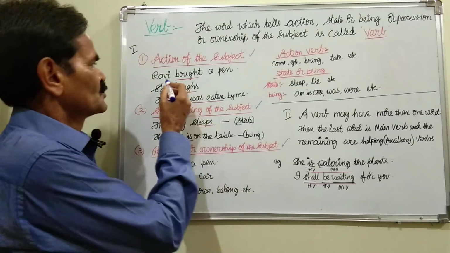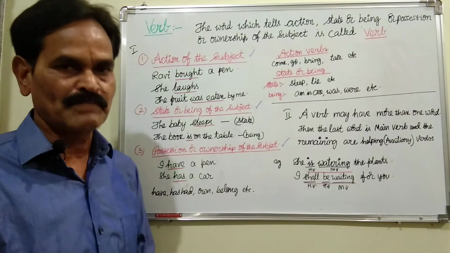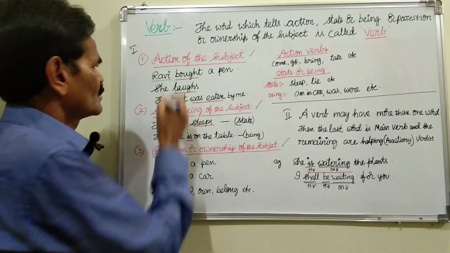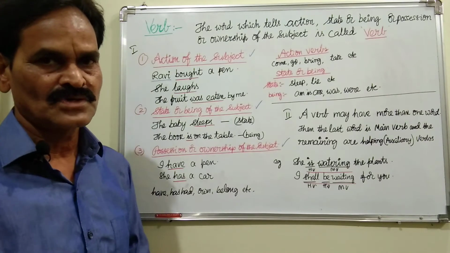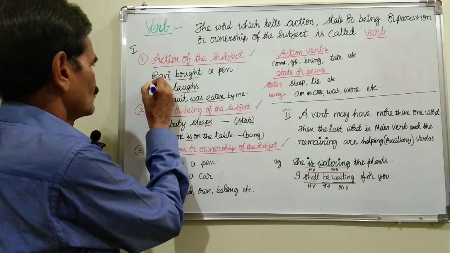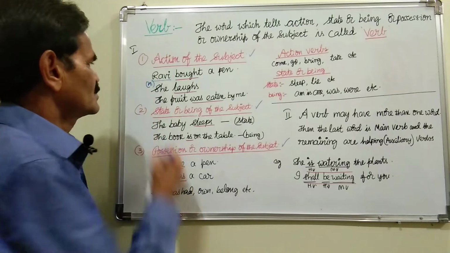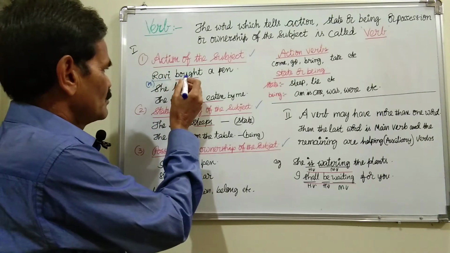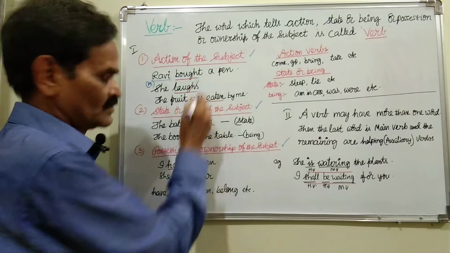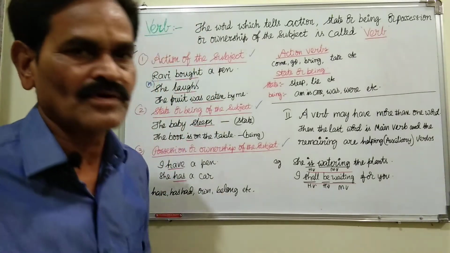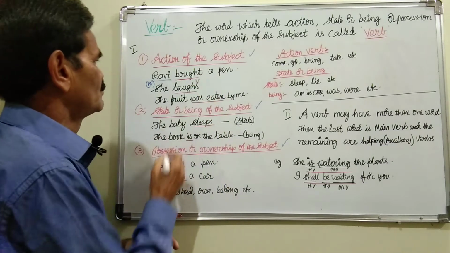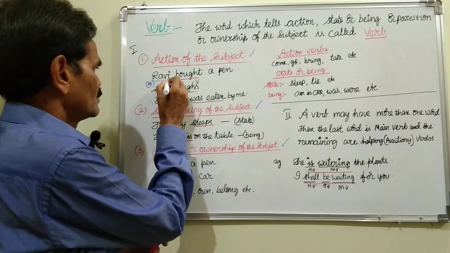That's why, so, Ravi bought a pen. Here, Ravi is the name of a person, a noun. Ravi is a noun, and it came before the verb bought. So, this bought is the verb and Ravi is the subject.